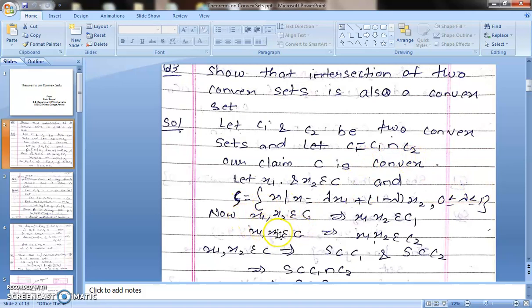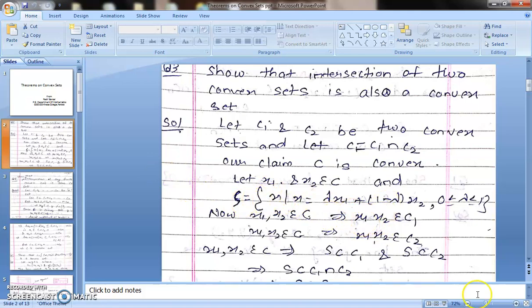Now x1, x2 belong to C, but C is the intersection of these two sets, so x1, x2 will also belong to set C1. Similarly, x1, x2 belong to C, therefore x1, x2 belong to C2 also. But C1 is a convex set. If any two points belong to C1, the line segment joining these two points will also belong to C1. What is the line segment joining those two points? That is S.